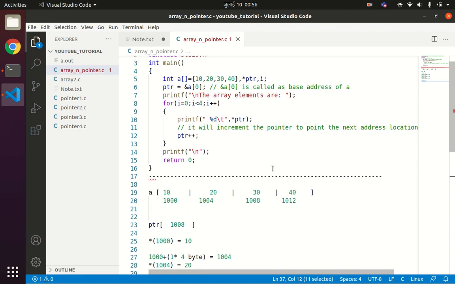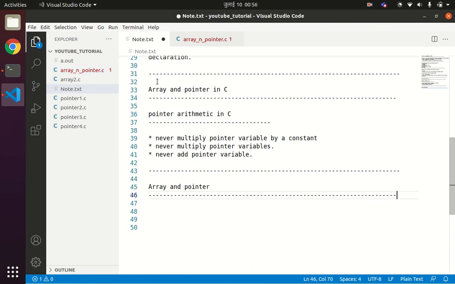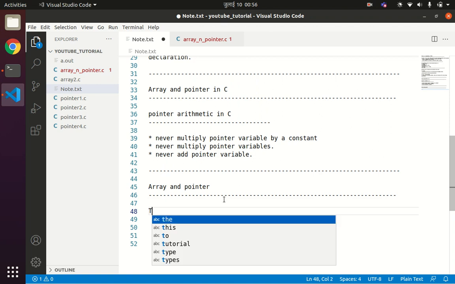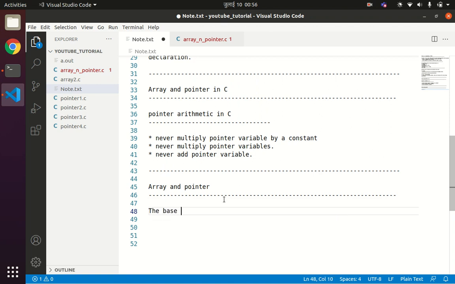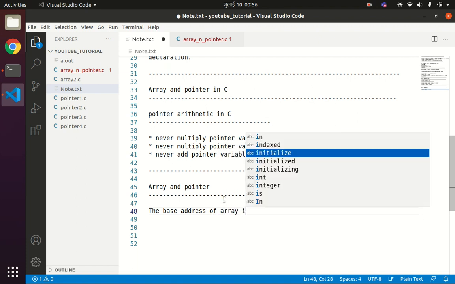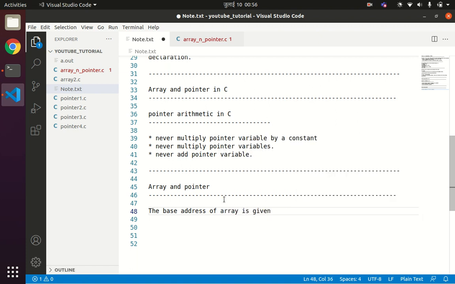Now one more thing that you need to understand here is that the base address of an array is given by &a[0], if the array name is a.